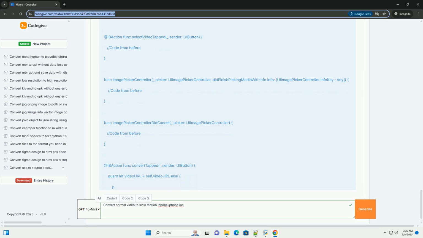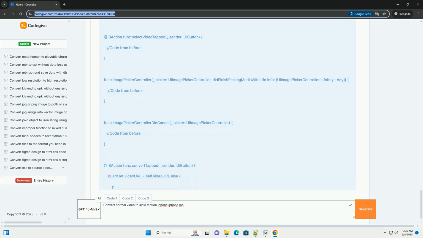6. Error handling. The code includes basic error handling, for example checking for errors when creating the asset reader and writer. You should add more robust error handling to your app to handle various potential issues, for example low disk space, invalid video format, etc. Use try-catch to handle errors gracefully and provide informative error messages to the user. Also, consider implementing retries or alternative strategies in case of temporary errors.